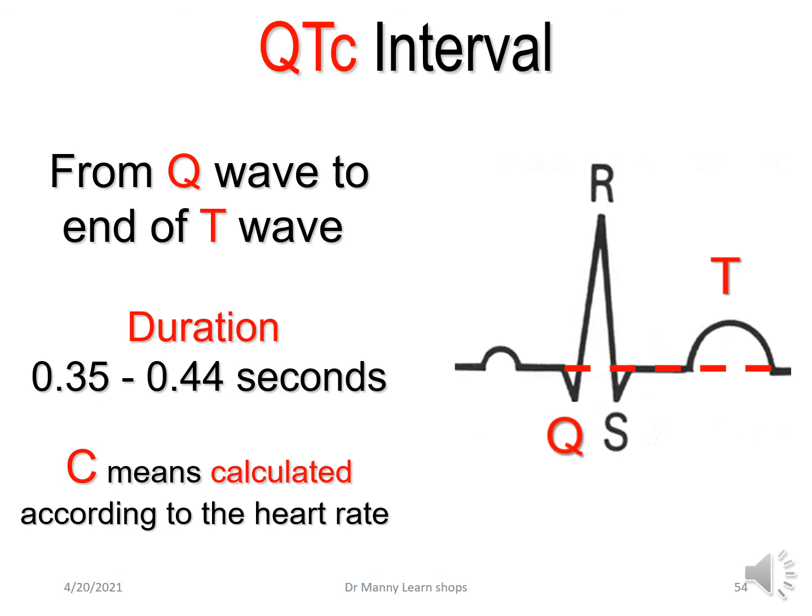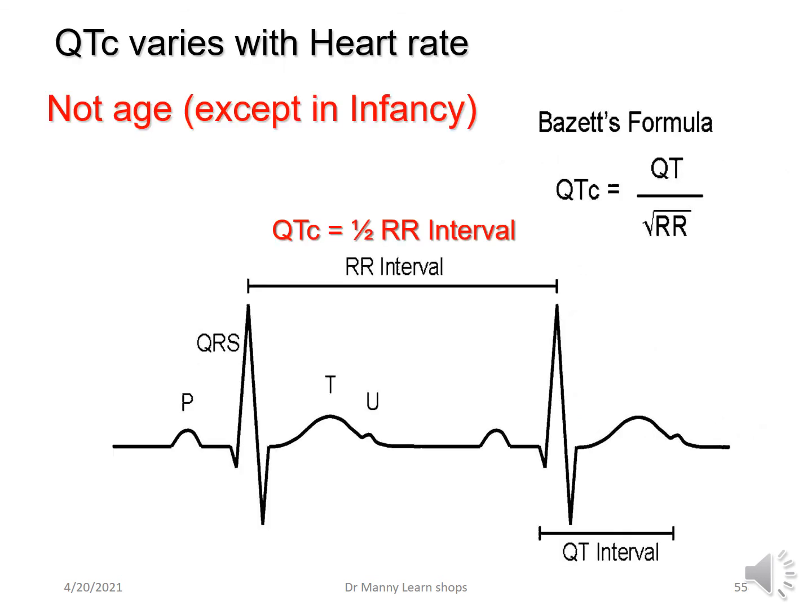If it's longer than that, you've got prolongation of the QTc interval or the QT interval, and this could indicate that there could be a problem with your infant or child or adolescent. This is called Bazett's formula, and this is one way of working out the QTc, which varies with heart rate. Now remember, in relation to age, it's not age that is applicable, it's the heart rate, unless of course you're an infant. In infancy, the experts will consider the age as well as the rate.